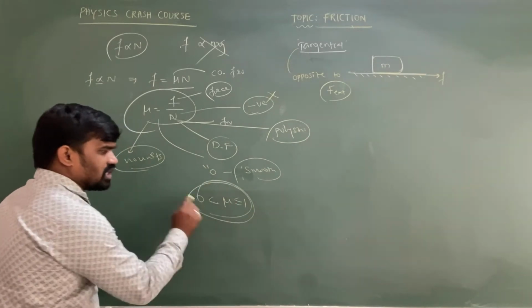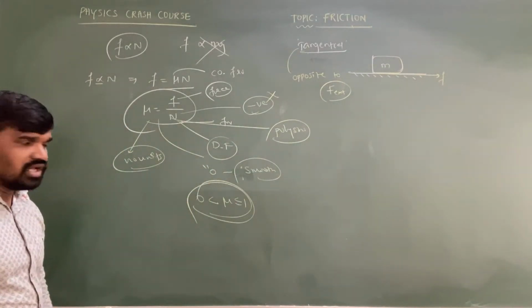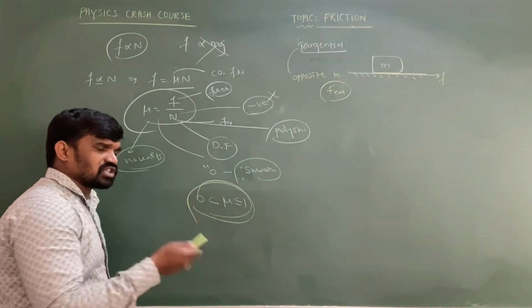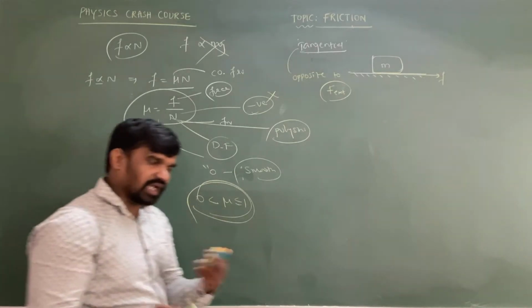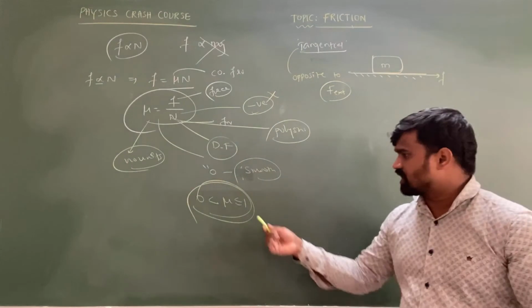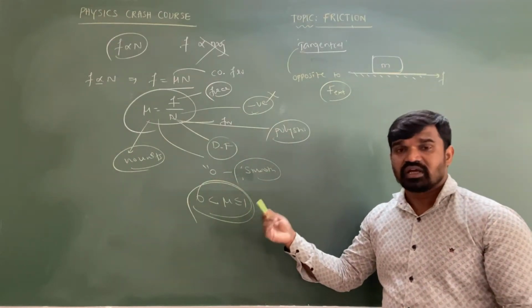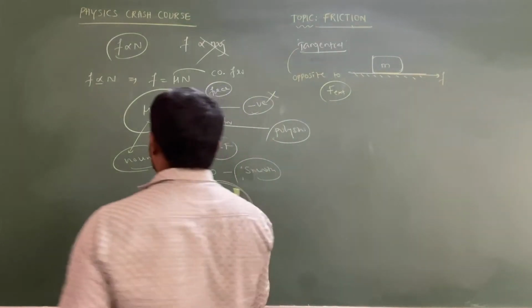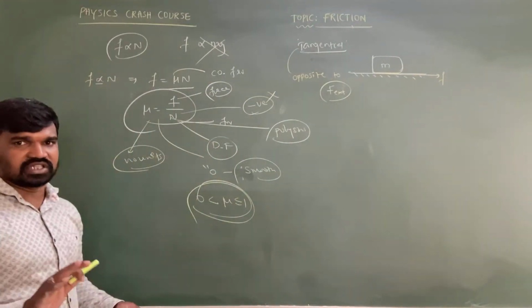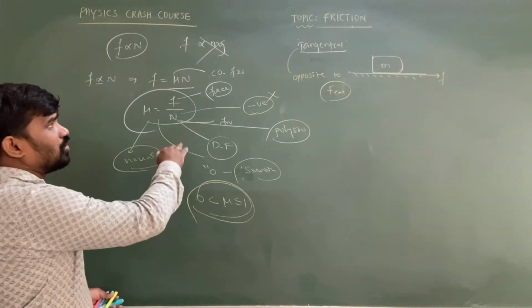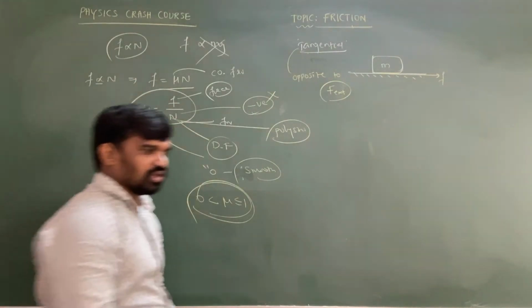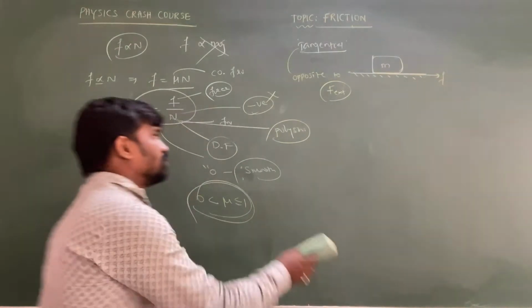The mu value is mostly between 0 and 1 only, more than 0 and less than 1. For some highly polished surfaces we can take a mu value somewhat greater than 1, like 1.5 or 1.2, which comes under the coefficient of static friction. So this is the basic information about the coefficient of friction: it has no units and no dimension formula.